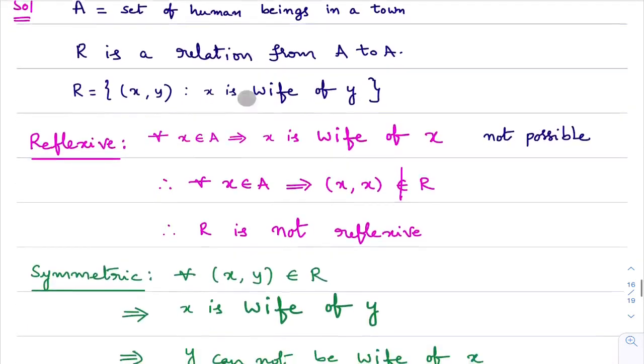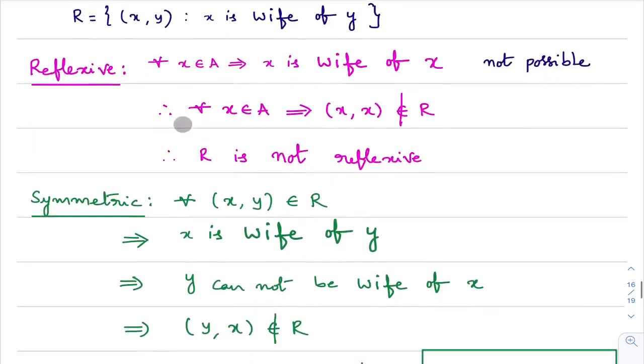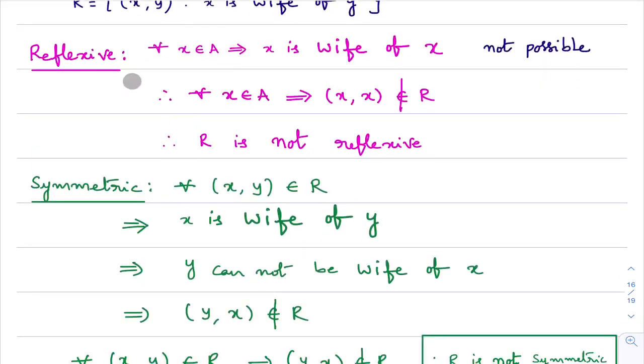Okay. Now you have written these 3 points. Now you need to check the reflexive property. What is reflexive property? For any x belongs to A, if the ordered pair (x, x) belongs to the relation, then we say that relation is a reflexive relation.